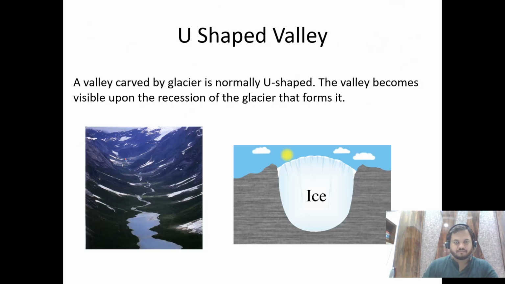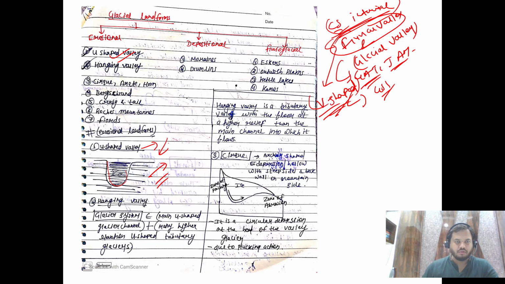So I have this figure. A valley carved by glacier is normally U-shaped, and a valley carved by river is a V-shaped one. All right. So you can see this is a glacial valley. This diagram is a mountain, and this is a glacier valley basically. See, it is so smooth, not much deep, but it is relatively broad. And not much deeper. This is something which you can draw, right? So this is a feature of the glacial valley.